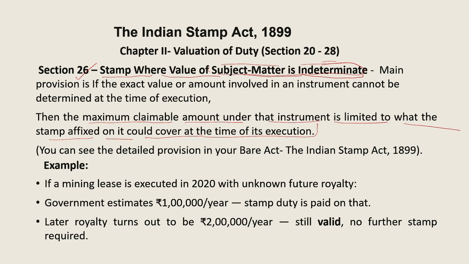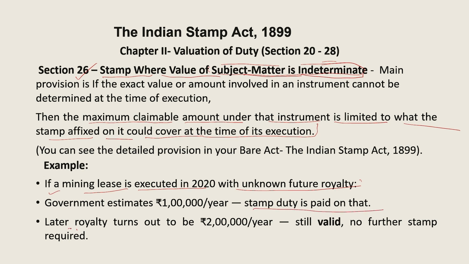You can read the whole provision of section 26 in your bare act. I'll give you one example here. If a mining lease is executed in 2020 without knowing the future royalty, and the government estimated it to be 1 lakh per year, the stamp duty is paid on that 1 lakh per year.